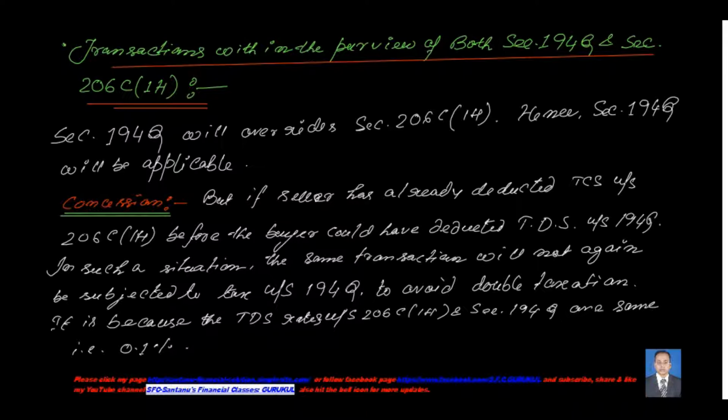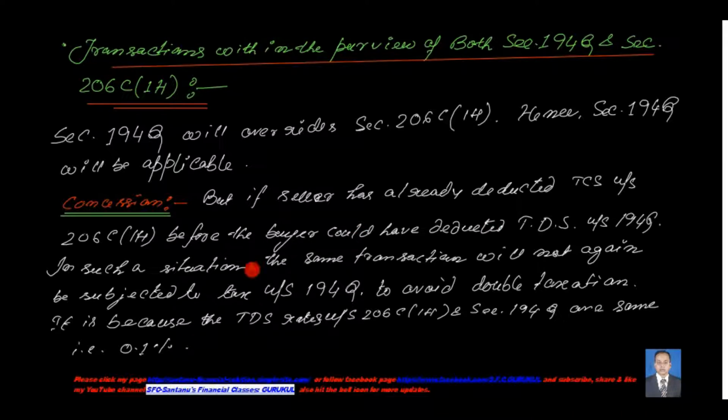In such a situation, section 194Q will override section 206C subsection 1H. Hence section 194Q will be applicable and 206C subsection 1H is not applicable. But there is a concession. If the seller has already deducted TCS under section 206C subsection 1H before the buyer could deduct TDS under section 194Q, that is, you got an invoice where the seller has already deducted it, so you get no chance to deduct TDS.